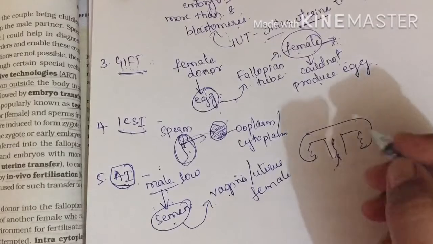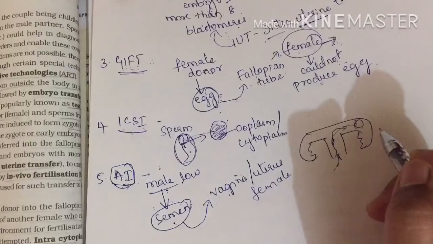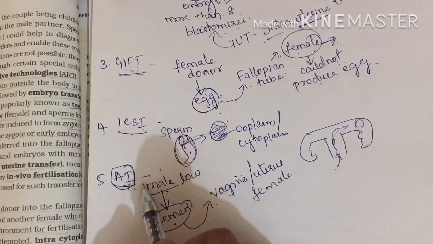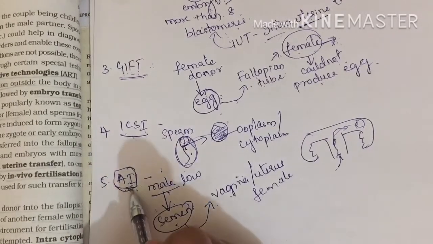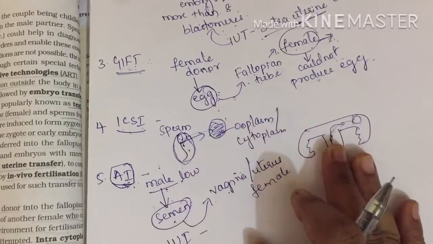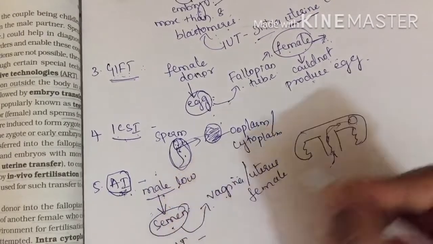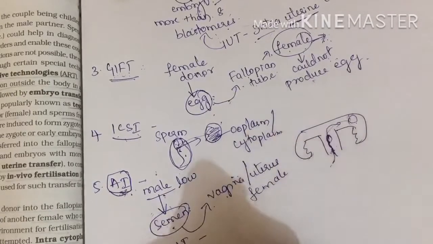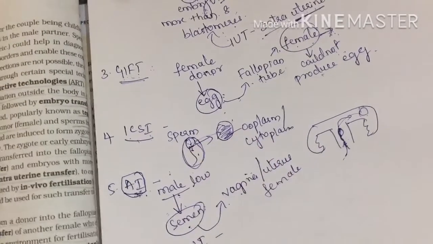Now when these sperms have reached the vagina or uterus, they swim to the ova where it is present, and it can get fertilized naturally. Okay, that is artificial insemination, right? When sperm count is low, we can choose artificial insemination. In this, we use a term called IUI, intrauterine insemination. Intra means inside, uterus, insemination, we are inseminating sperms or semen in the uterus, so it can be called intrauterine insemination.